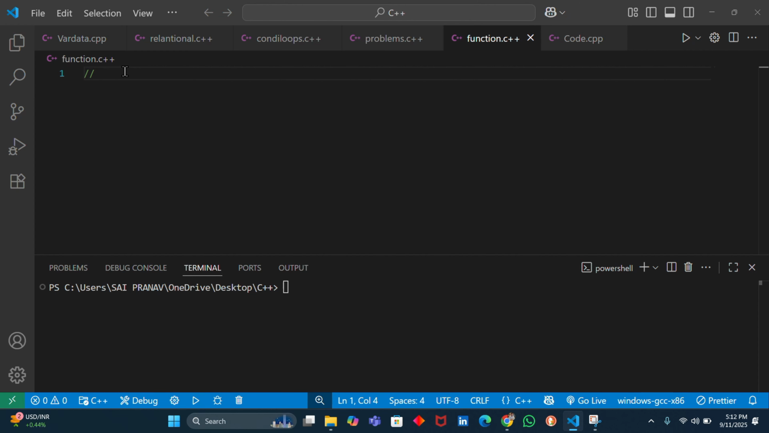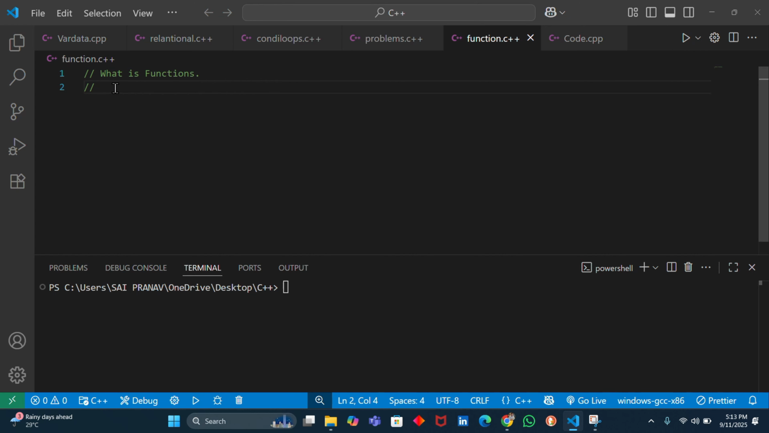Now we will discuss what a function is. A function is like a small machine inside our program. You give it input, it does some work, and it gives you output. Instead of repeating the same code in different places, you just call the function whenever you need it.